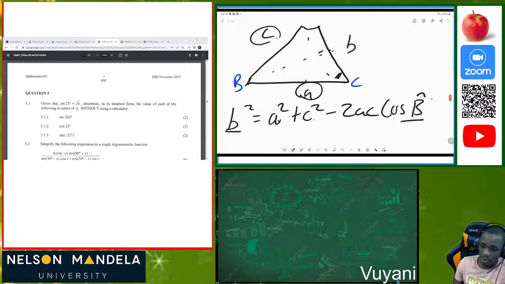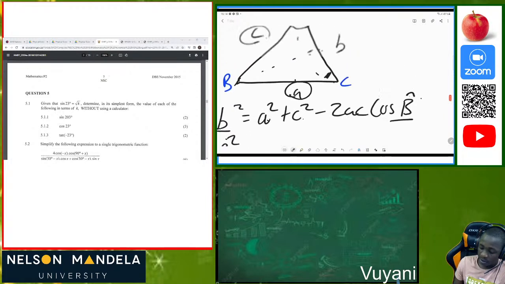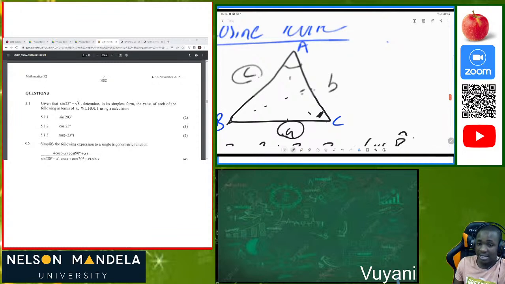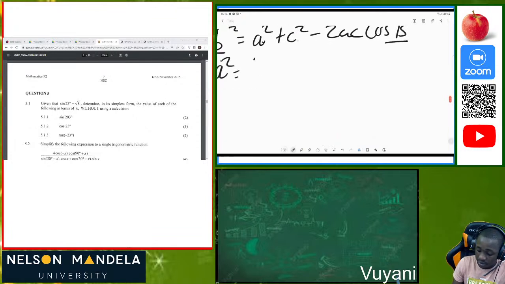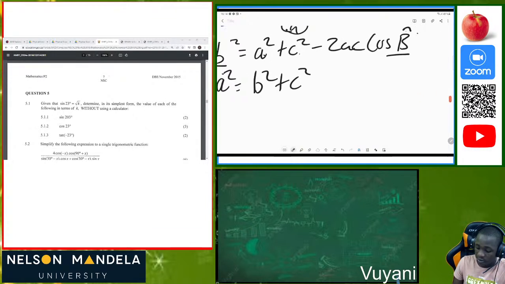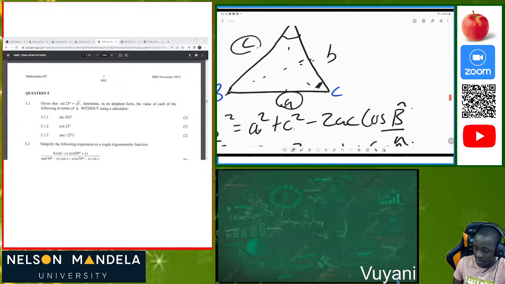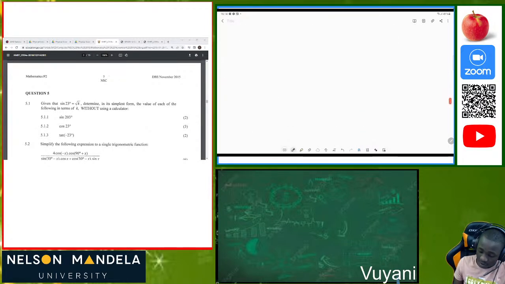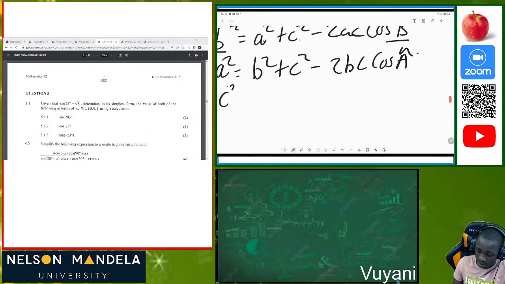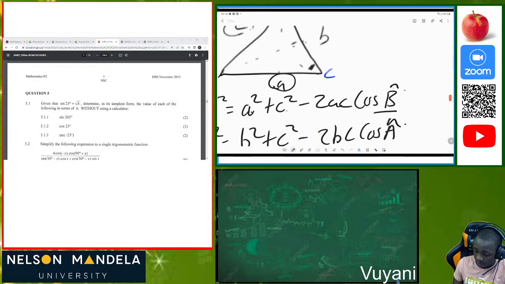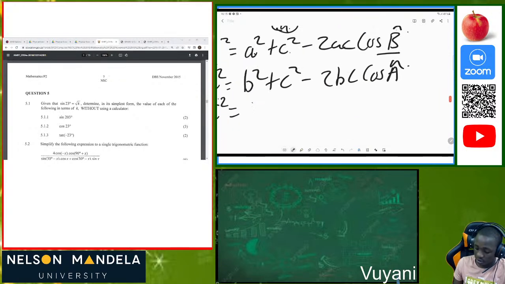A is opposite to this small letter a, so it's going to be a squared is equal to, this is our angle A, and it has these two sides which are in contact with the angle. So it's going to be b squared plus c squared minus 2bc cos of angle A. The same applies if you want to calculate the length c. If you are given angle C, c squared is equal to a squared plus b squared minus 2ab cos of angle C.